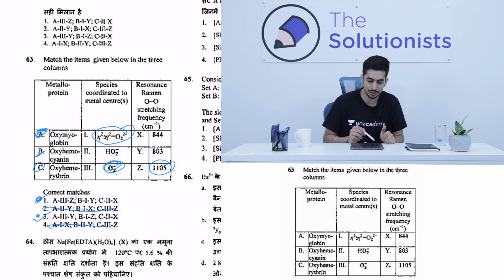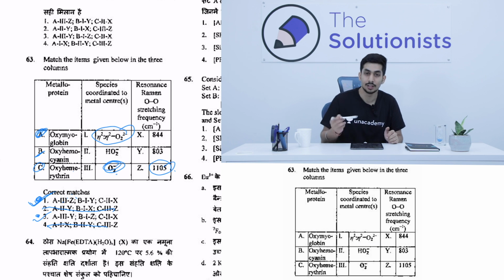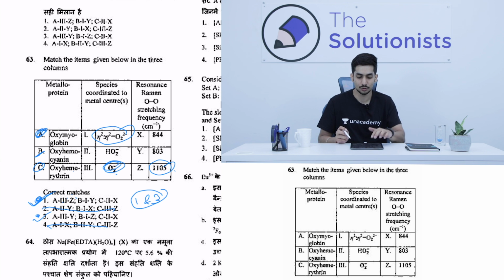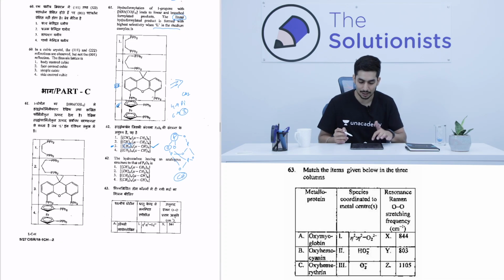So you can see over here among option 1 and 3, obviously option number 1 only has this A3Z. But again, over here, I know a lot of students get confused in the exam, in a hurry, about what exactly could be the possibility. They can easily determine the species to which the metal is coordinating, but sometimes they have difficulty in finding the stretching frequency. So again, over here we have identified that either the answer is 1 or 3. So again, we leave out these 3 questions. So you can see the first 3 questions that we have tried, we have the basic answer over here, but we might be having some confusion.